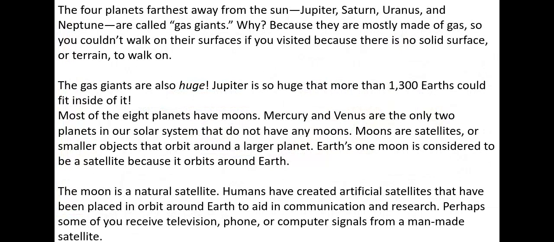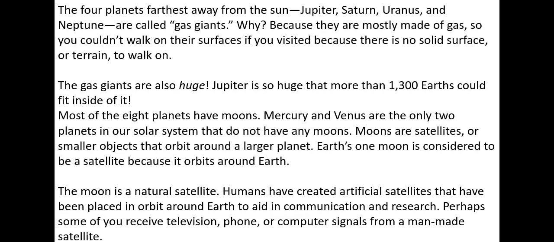The 4 planets farthest away from the Sun, Jupiter, Saturn, Uranus, and Neptune, are called gas giants. Why? Because they are mostly made of gas, so you couldn't walk on their surfaces if you visited, because there's no solid surface or terrain to walk on. The gas giants are also huge. Jupiter is so huge that more than 1,300 Earths could fit inside of it.